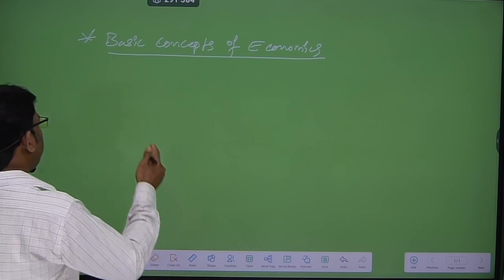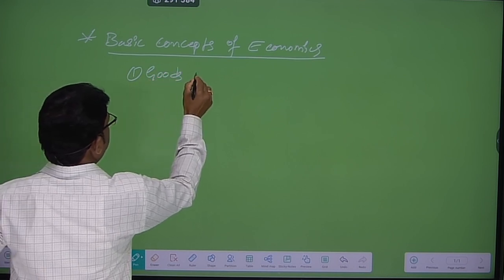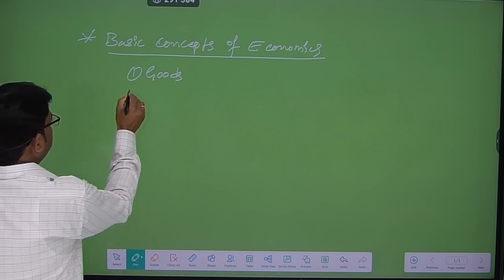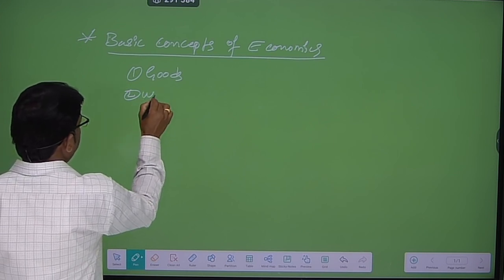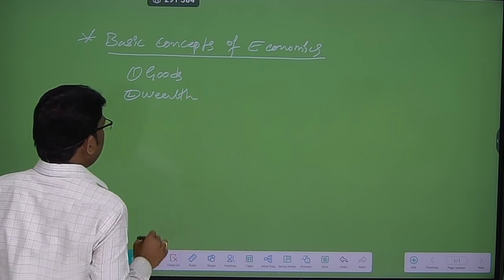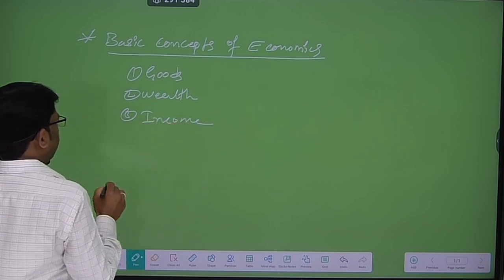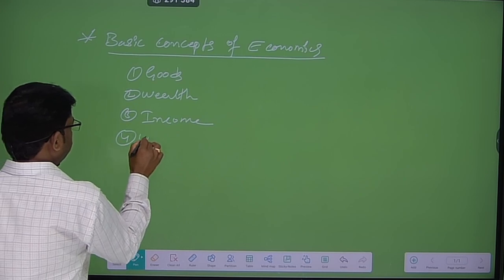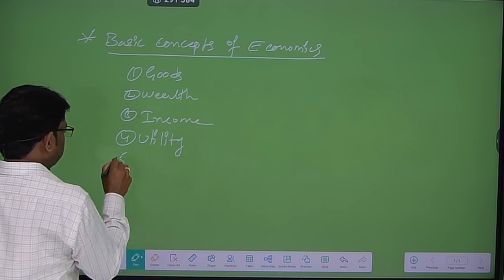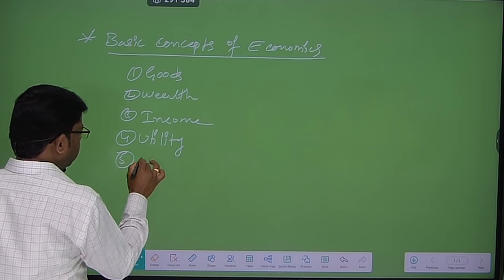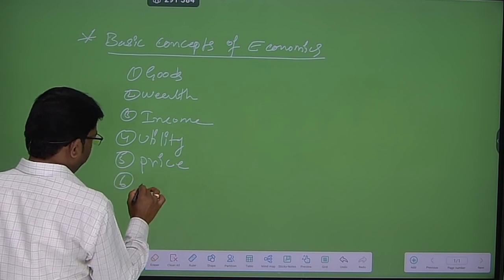Under the basic concepts of economics, there are certain fundamentals. Number one, goods. Number two, wealth. Number three, income. Number four, utility. Number five, price. Number six, value.